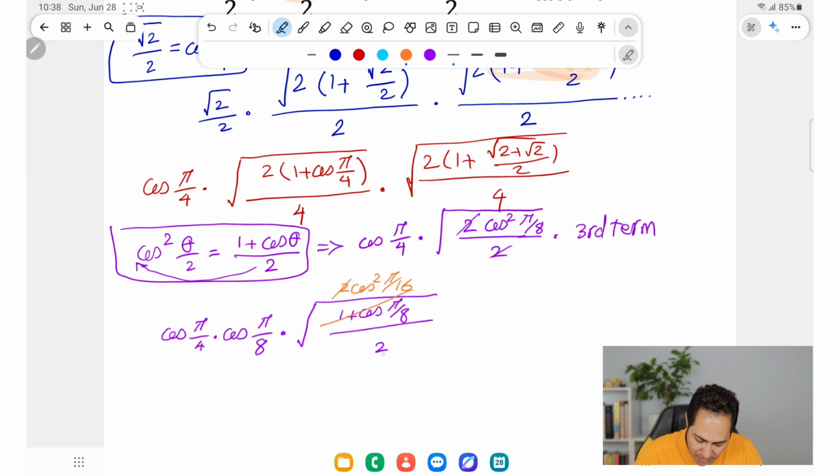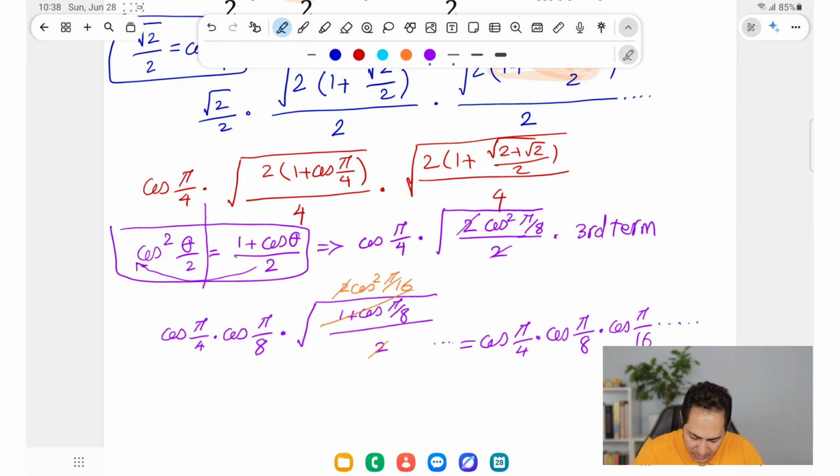And 2 and 2 are going to cancel each other out. So this is going to be equal to cosine of pi over 4 dot cosine of pi over 8 dot cosine of pi over 16, and this continues on and on to infinity.